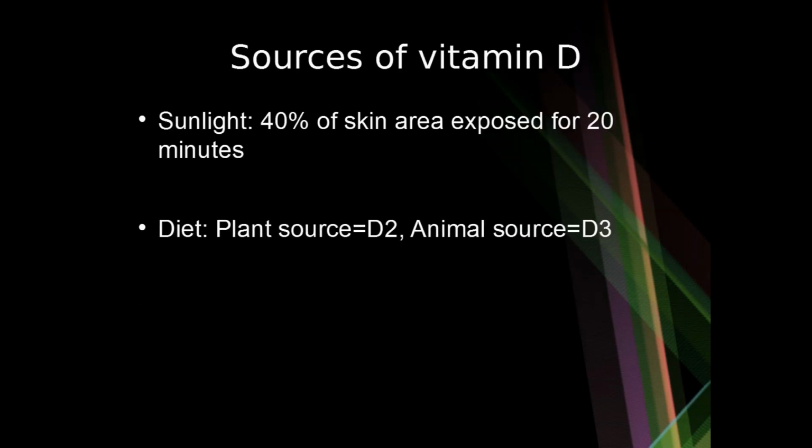There are 2 important sources of vitamin D. The first one is sunlight. Adequate sunlight is basically 40% of surface area of skin exposed for at least 20 minutes, that too in midday sunlight. Dietary source wise, plant source gives vitamin D2 and animal source gives vitamin D3.